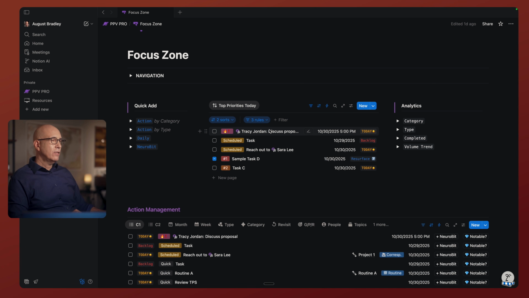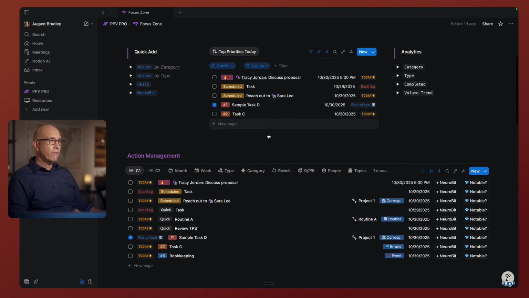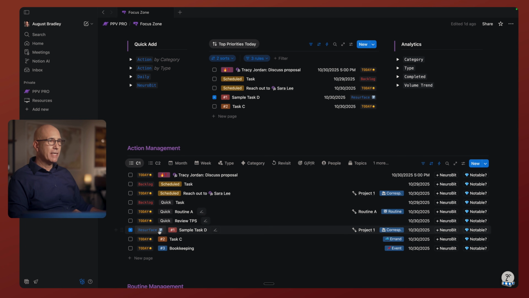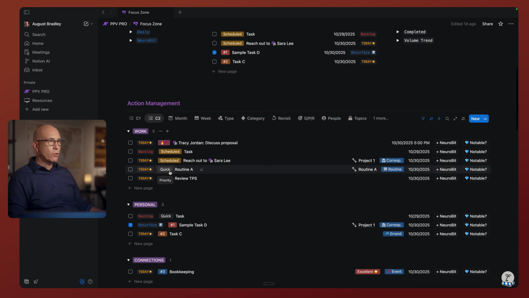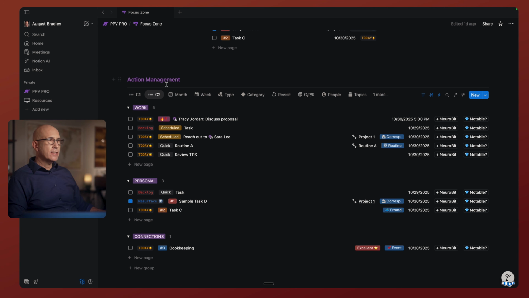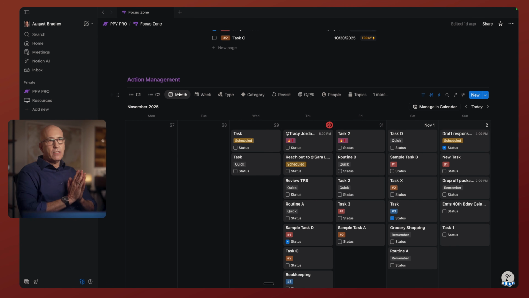So our top level, most important things are at the top. Our full list for the day is here. This is the compact view. C1 is compact 1. Then we have a secondary compact view, which is again in the same order, but now broken out by work, personal, and connections. Then the month view, this is particularly valuable the evening before when we're planning the next day's activities and priorities.